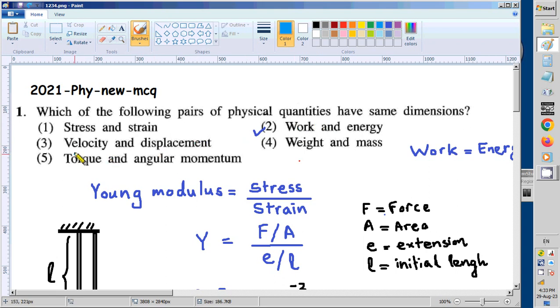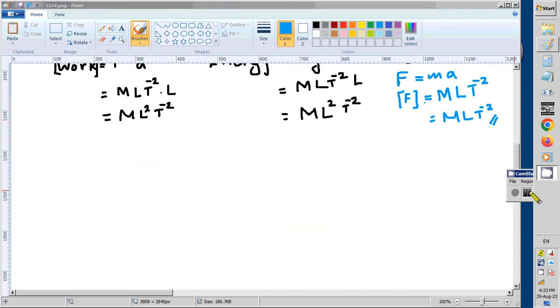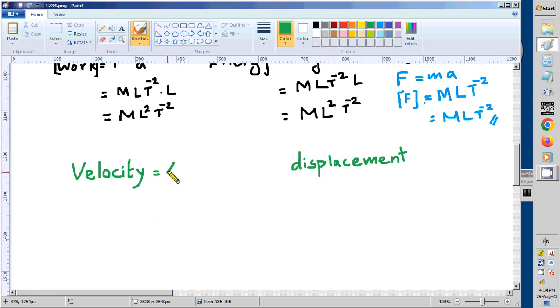Now let us go to the third one, velocity and displacement. Children, what is velocity? Velocity is the rate of change of displacement, delta s divided by delta t. You must have learnt this equation. So what is this s?